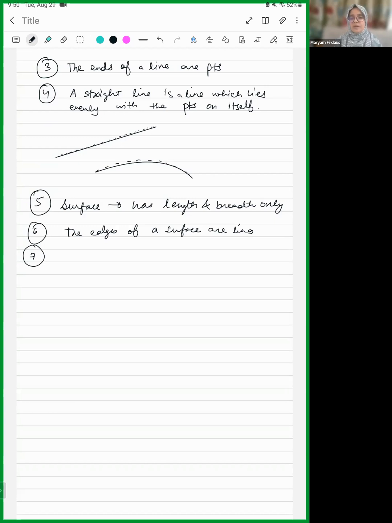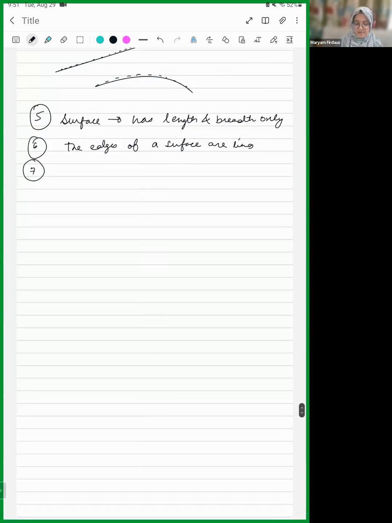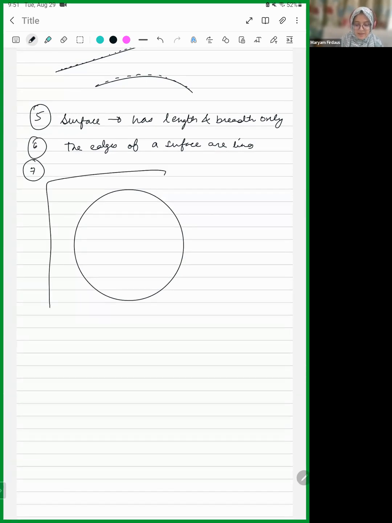This is a very major confusion that kids at this level have: you think that a circle is a surface, but it is not, because a circle only includes this line, only the line that I have drawn.